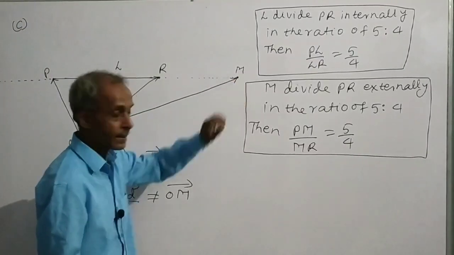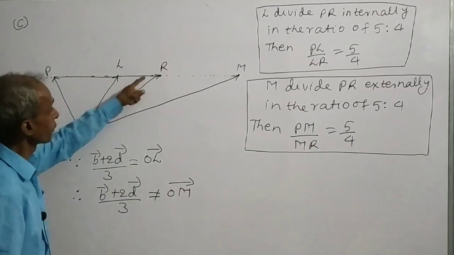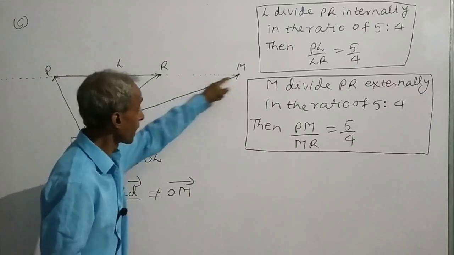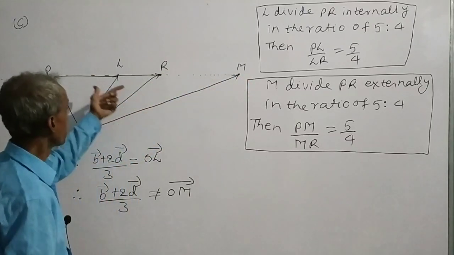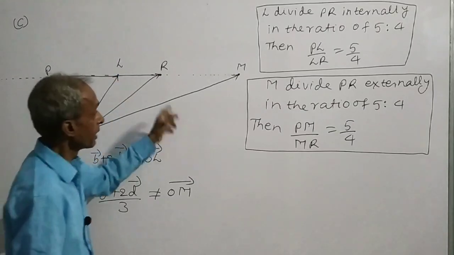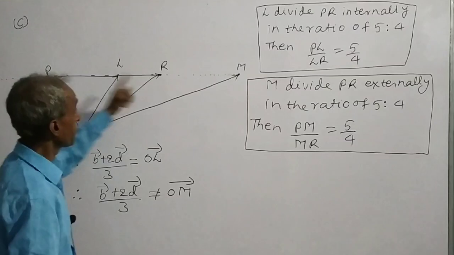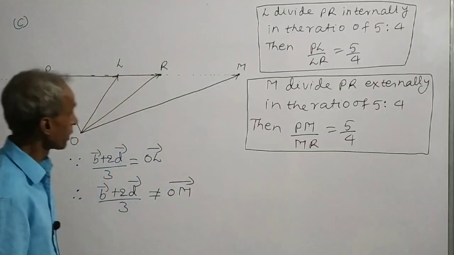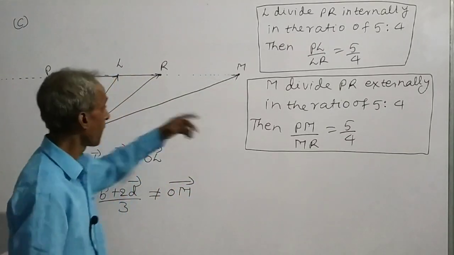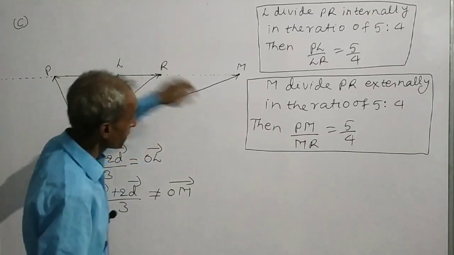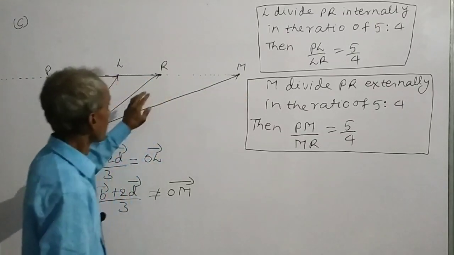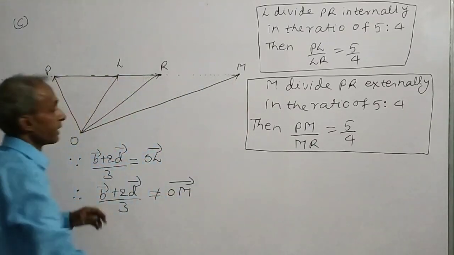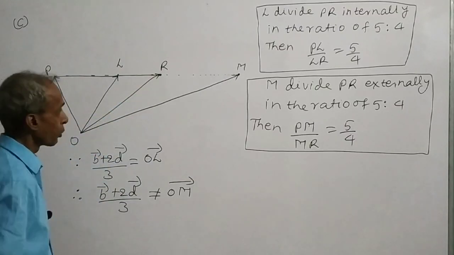But if any point M does not lie on the line segment PR but lies on the straight line whose part is the line segment PR, in such a position that PM by MR is equal to 5/4, then we say that M divides line segment PR externally in the ratio of 5:4.